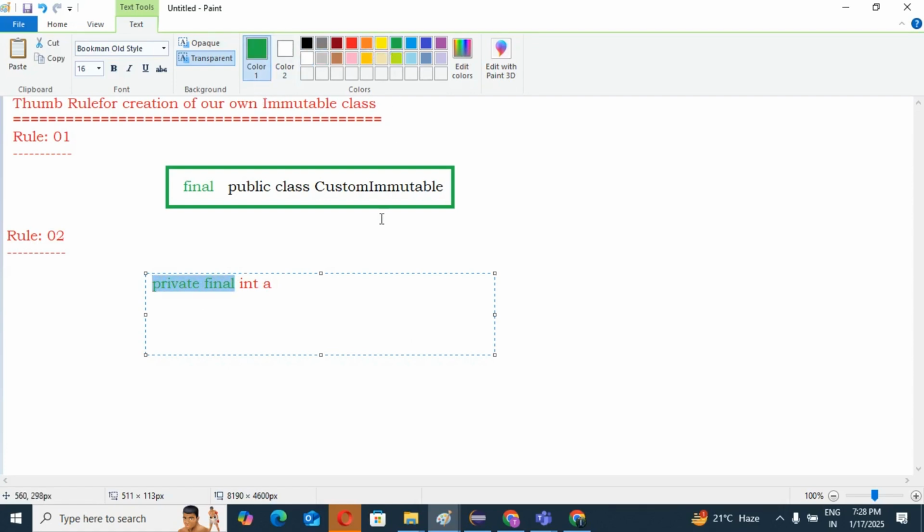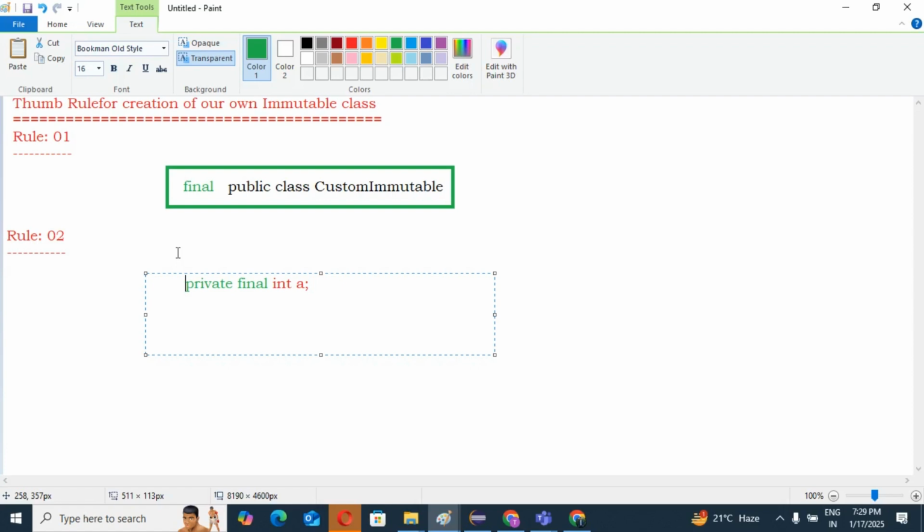That is our second thumb rule. If we are going to create our immutable class, just like String, the variable should be private and final. I already mentioned why it is private.